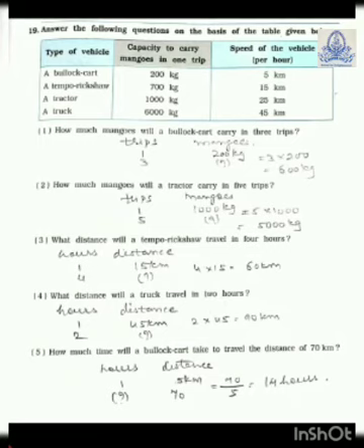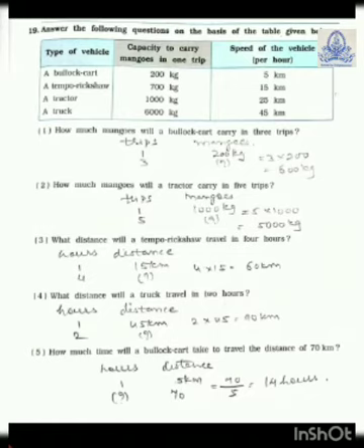Now see, you can see one box. On the basis of that, the table is given. On the basis of that table, you have to solve all these questions. What is given? Types of vehicle: bullock cart, tempo, rickshaw, tractor and truck. And capacity to carry mangoes in one trip. And speed of the vehicle per hour is given. So this is the table, and on the basis of this table, we have to answer the questions.